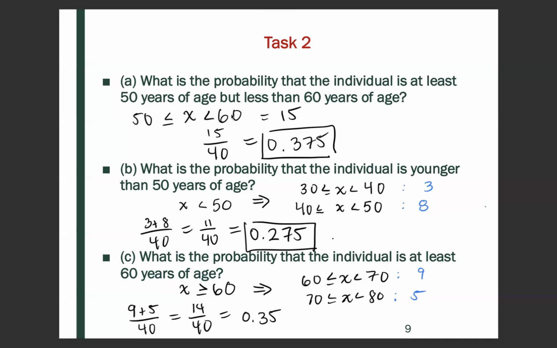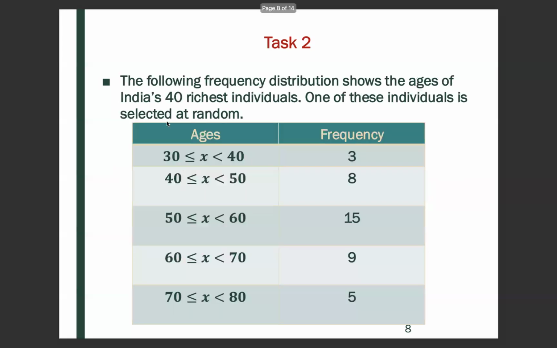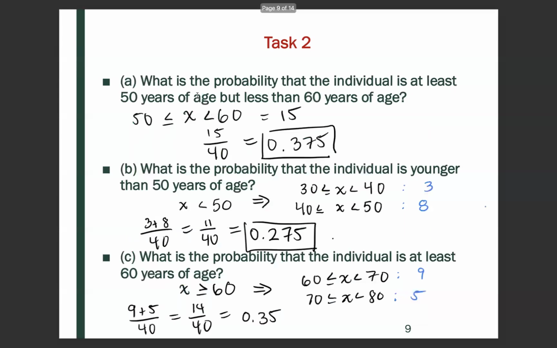And so if we go back to the table to find where X is in between 50 and 60, where 50 is included, that would be this row here. And so there were 15 individuals in this age category out of 40 total. So 15 divided by 40 gives us the probability that we're looking for, which is 0.375.